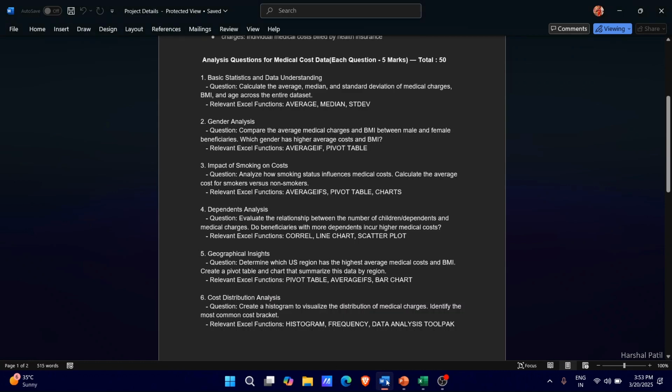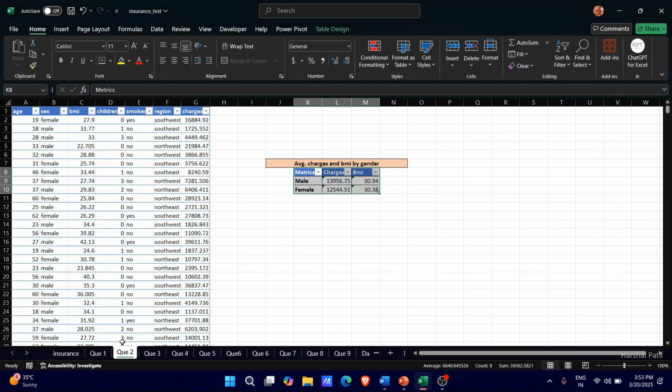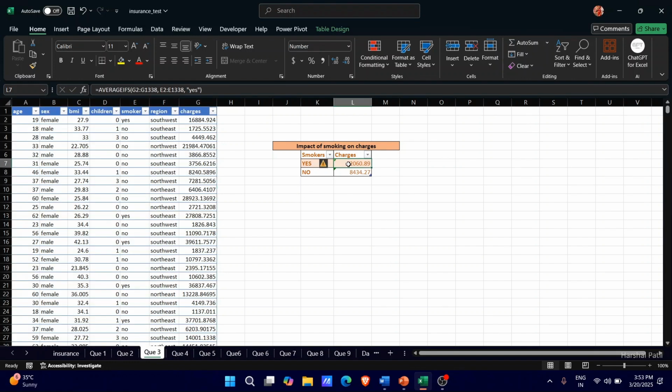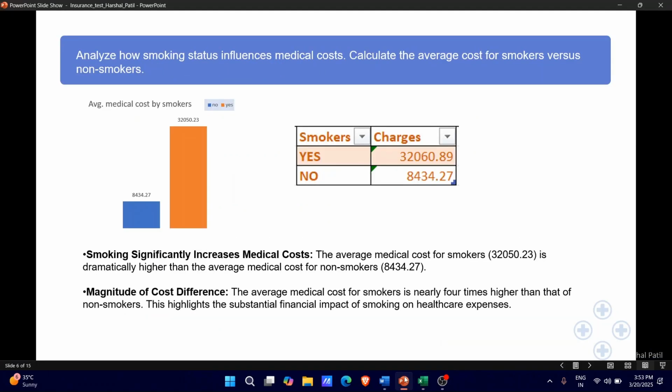On to the next question, which is to analyze how smoking status influences medical cost. Calculate the average cost for smokers versus non-smokers. For that, again, here we calculated the average charges for smokers and non-smokers. Using the average function, we calculate the average medical cost where the smoking is compared in yes or no. So the average cost for a smoker is around 32,060, and for a non-smoker it is around 8,434. From that we got these insights.